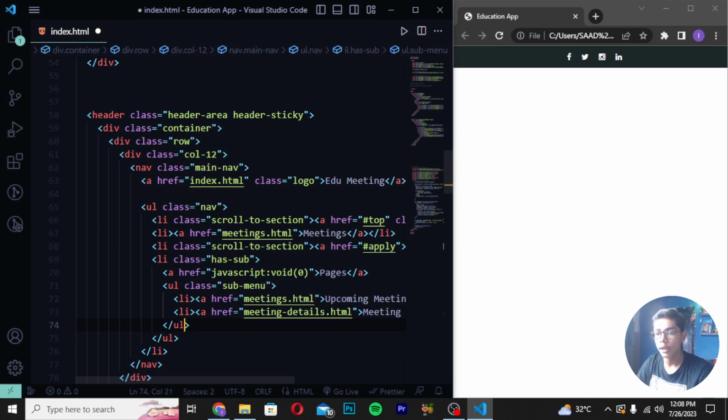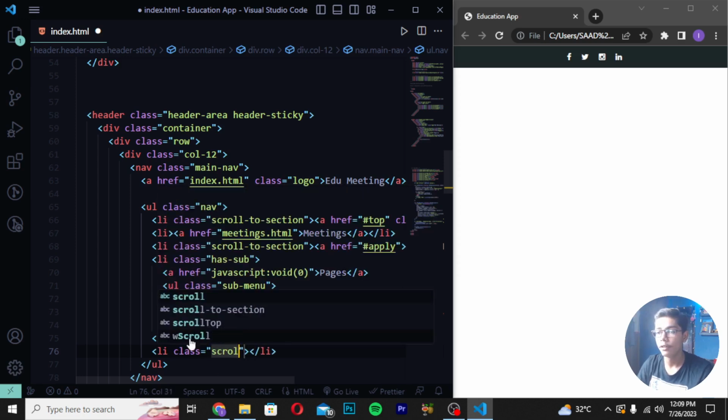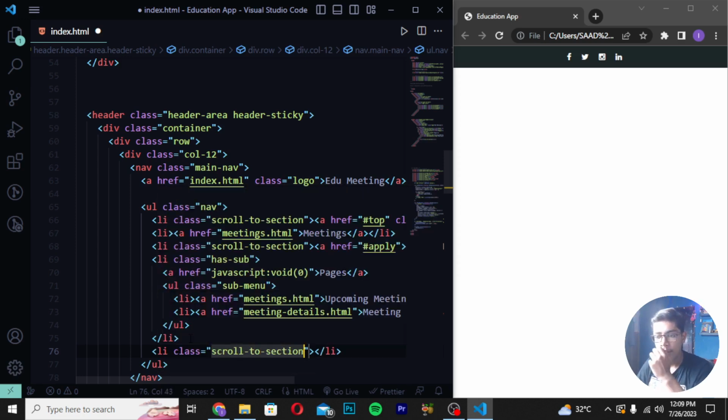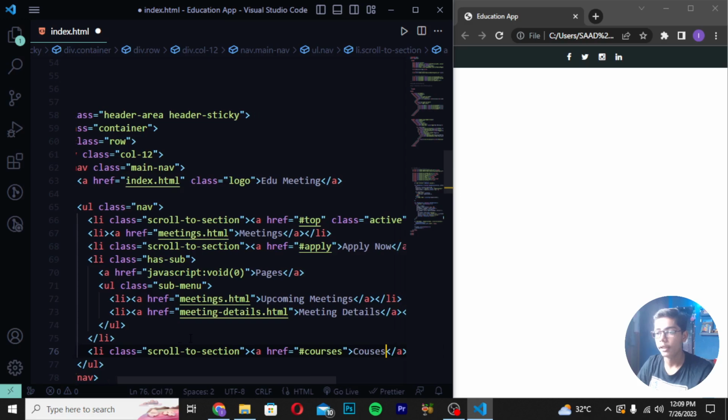Okay, so here I will be moving. Now we have just done one thing, like we have to move after this li tag which we have created here, because one li tag we have closed at the top. Now when you've just done with this, you have to create another li tag with the class of scroll to section, and then you have to just move here a tag and write here hashtag courses. Then in the center I will be writing here courses like this.